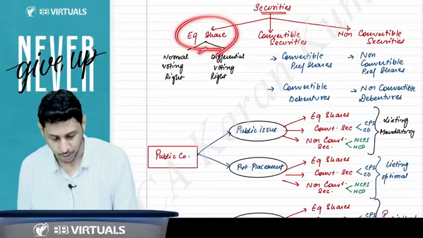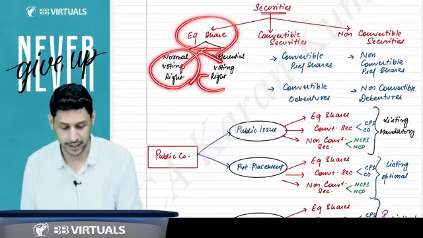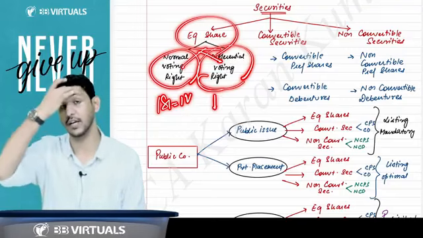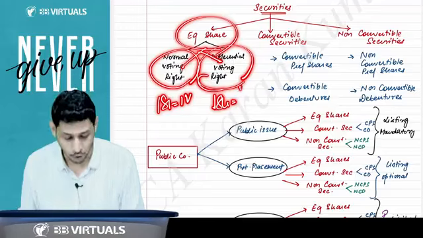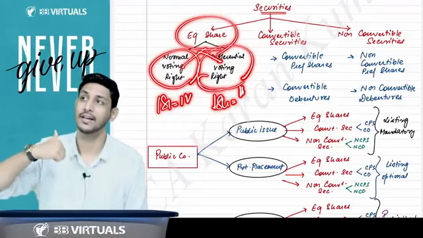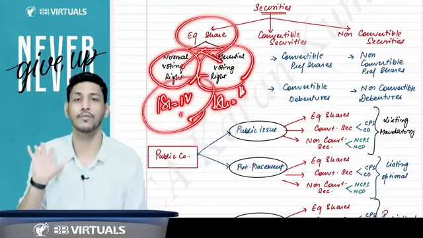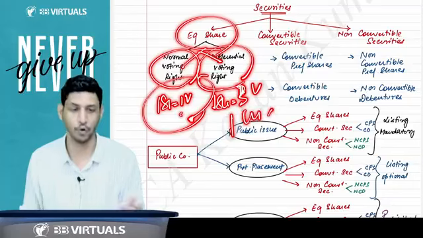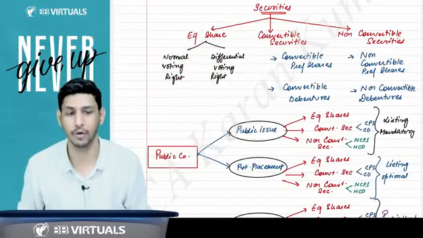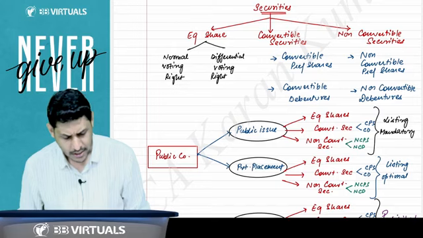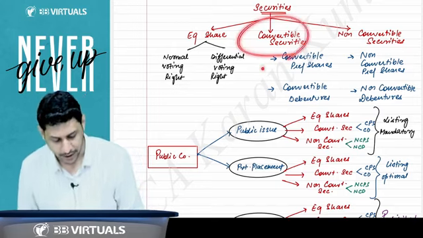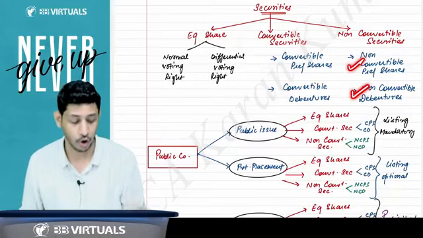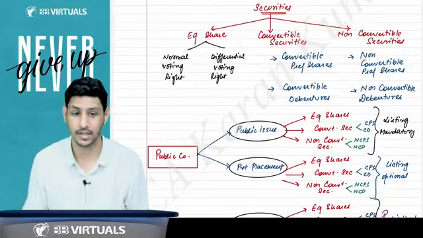Equity shares can be of two types: normal voting rights, one share one vote, and differential voting rights. DVR shares carry any combination other than one share one vote, like one share three votes, or one share four votes.